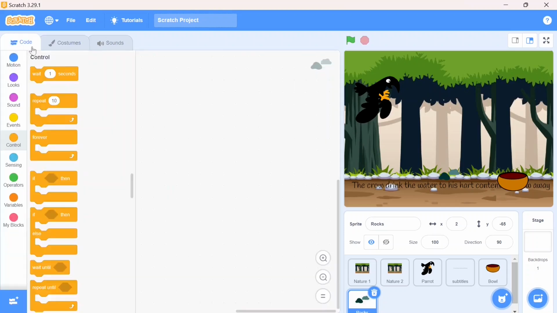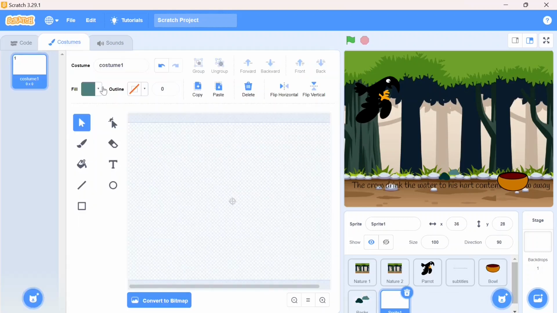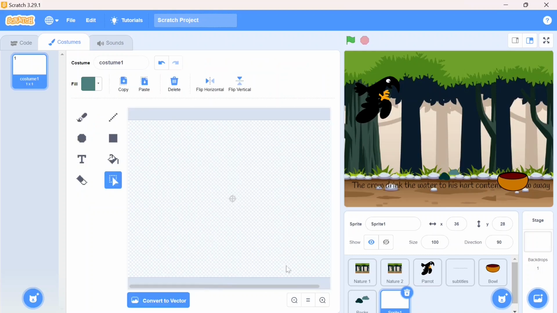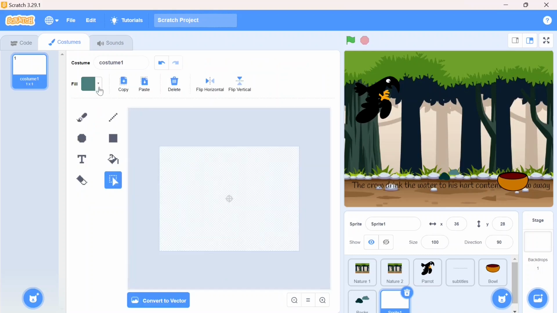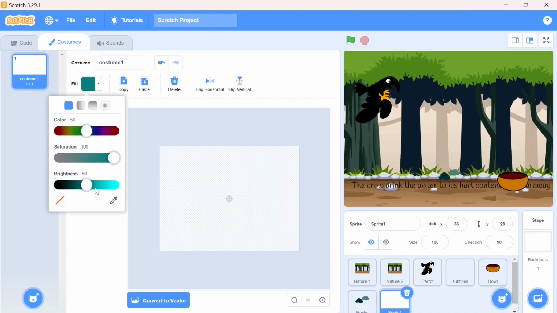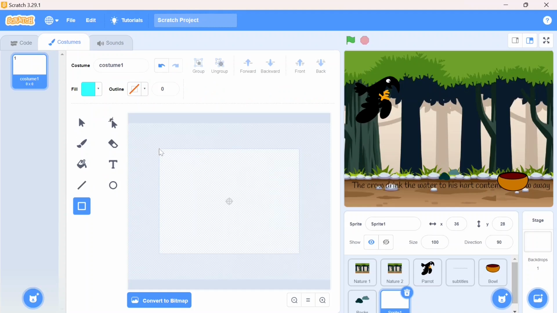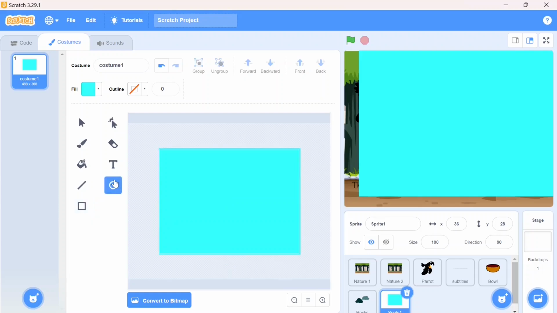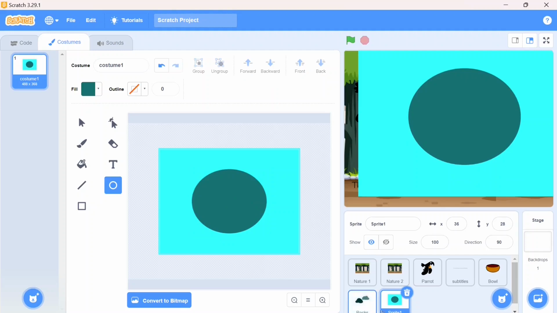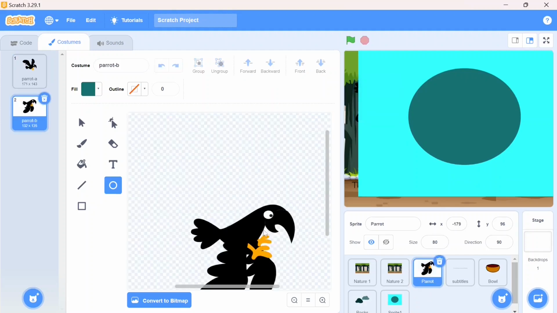Yeah, that's great. Now I'm going to create my final background, which will show the moral of the story. For that I'm going to draw my sprite, and here I'm going to vector, make the size small, and fill it. You can create your own background. I'll choose the color, I'll choose the square, and I'll place it over here. You can design it, you can customize it, make any circle over here, and I'll choose my sprite, and here I will paste it.